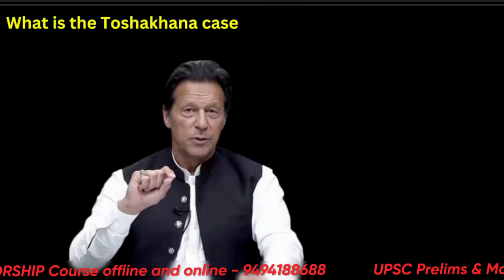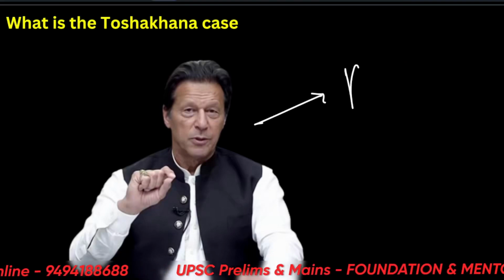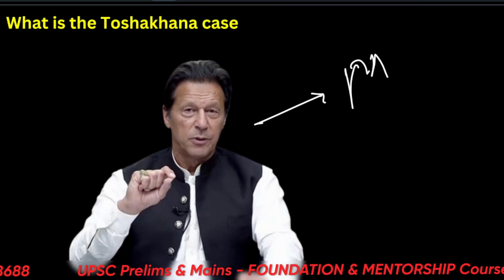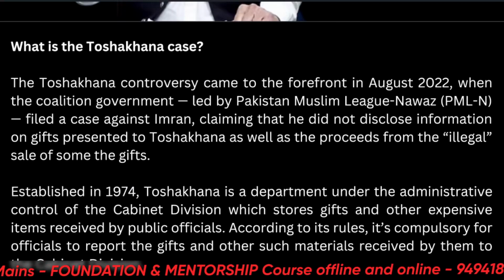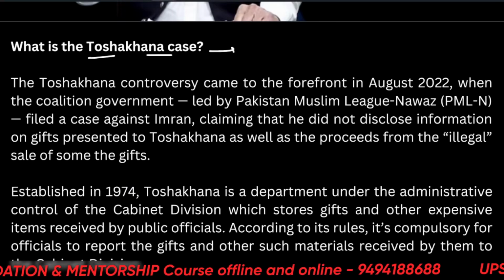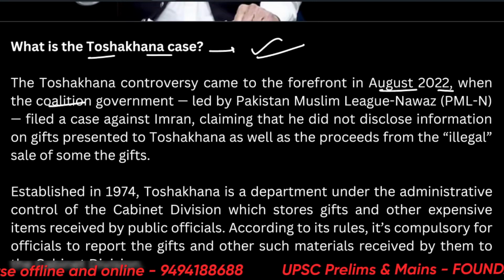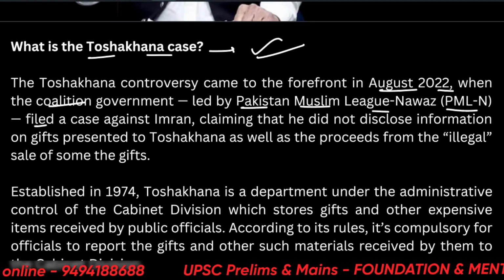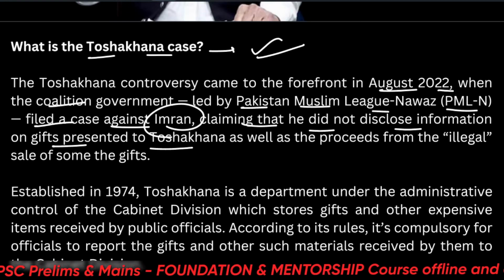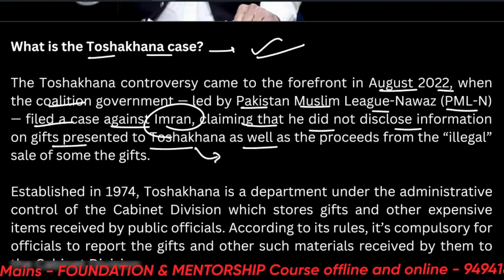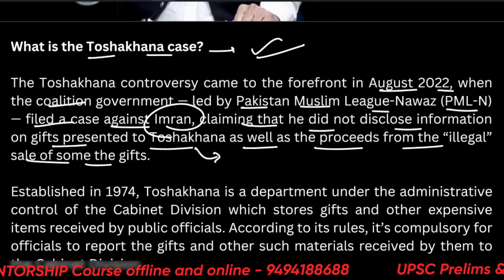Okay, let's come to the last news, which is what is the Toshakhana case. So this person you all must be knowing, he is Pakistan's ex-PM, Imran Khan, now he's arrested. A simple question can come in an exam, that the Toshakhana case is related to which of the following leaders. It came to the forefront in August 2022 when the coalition government led by the Pakistan Muslim League Nawaz, PMLN, filed a case against Imran, claiming that he did not disclose information on gifts presented to Toshakhana. Toshakhana is basically the gift treasury of the country of Pakistan.